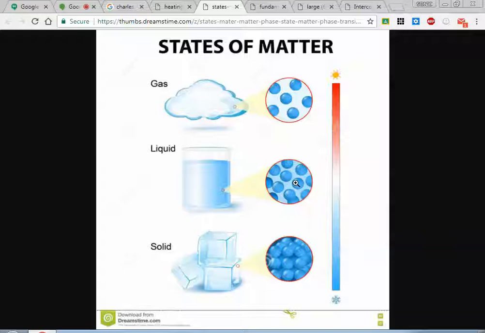It takes the shape of its container, and it has particles that are close together but slide over one another. It has a fixed volume. Back to a solid, it keeps its shape. It will not take the shape of its container, and its particles, while close together, are in fixed patterns. So that's the comparison between a solid and a liquid.